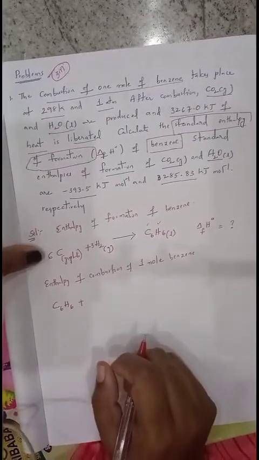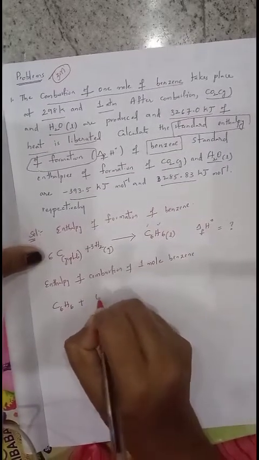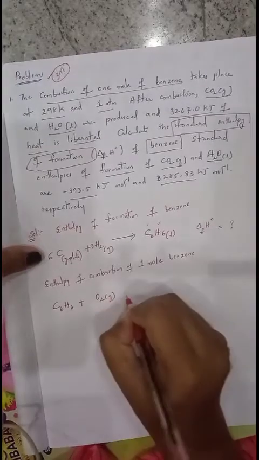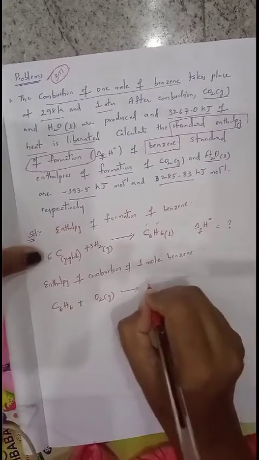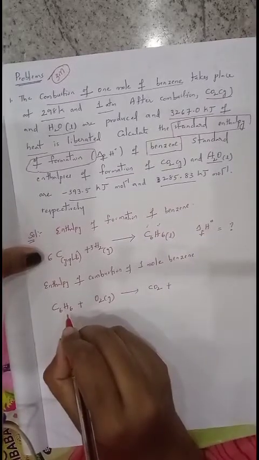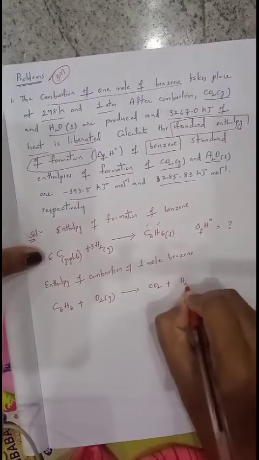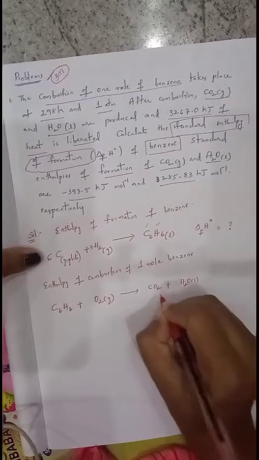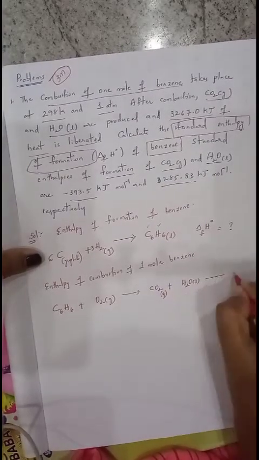Combustion. Combustion is nothing but burning in presence of oxygen. Write down O2 gas. Whenever it combusts, carbon undergoes oxidation and converts to carbon dioxide, plus what is another element present in benzene? Hydrogen. When hydrogen undergoes oxidation it converts into H2O liquid, CO2 gas. So this is the first equation.